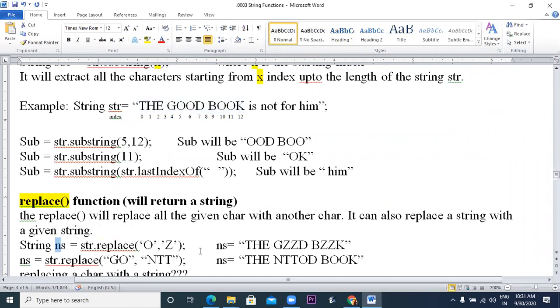So what will be the value of ns in this case? Wherever there is o throughout the string, they will be replaced by z. So the value of ns will become the gzzd bzzk. Is this clear? O has been replaced by z at all places.